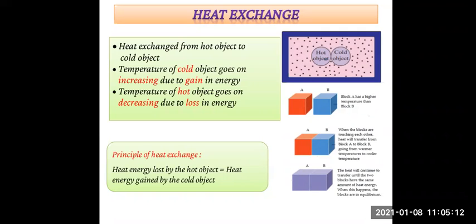The energy will not go outside and will not come inside. In this situation, we get the following principle.